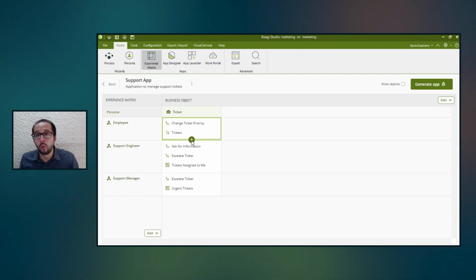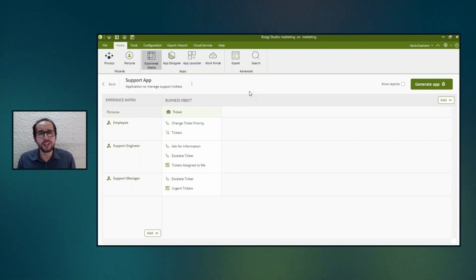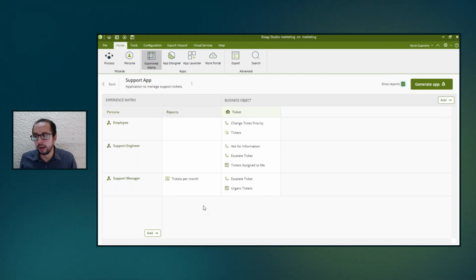Every single one of these elements can be, again, created from scratch or use existing elements that you already have there. When we click the option to add new interactions, what we're opening is the possibility to use those processes that are the backbone of our applications. So I can create new process actions, I can create new records, or I can just have views of the records. And now we saw in the presentation that we had also something additional there, that was the report. So here, why don't we see the reports? Because reports are only displayed once we check the checkbox that we have over here, and we will be able to see the reports. So we're composing the app.